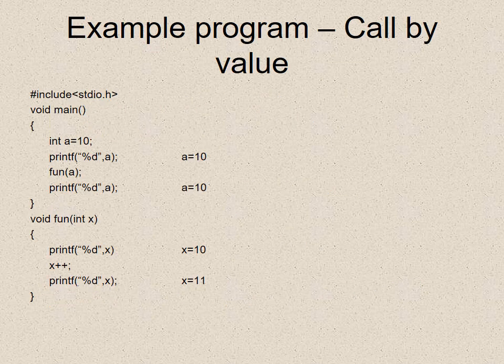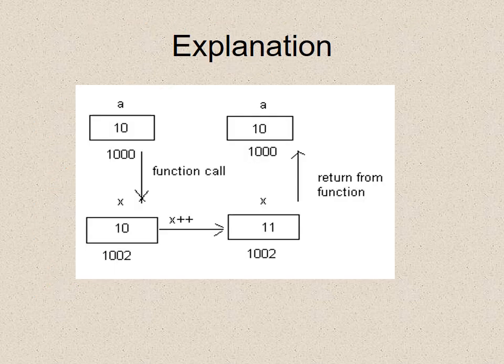Example of call by value. You can see the different lines which are being written and how things are being called, and it will be executed like that. Here is the explanation. a is given the value 10, and 10 is stored in memory at address 1000.